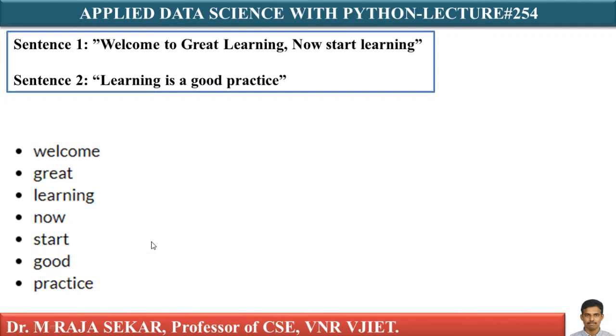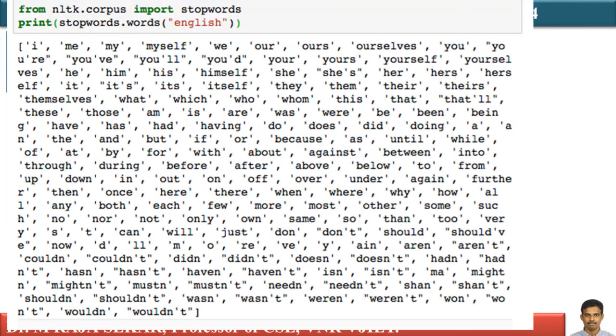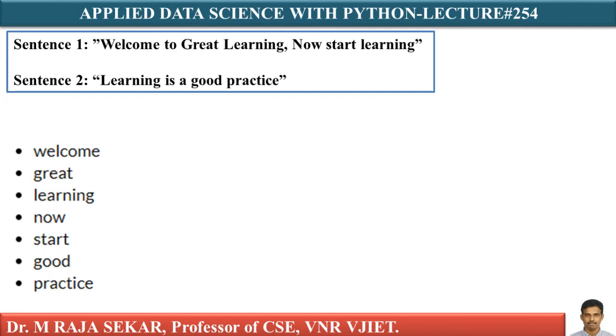Time being, just understand, in step 1 you have to convert this into lowercase letters. Step 2, remove special characters and stop words from the text. Stop words are the words that do not contain much information about the text, like is is a stop word, a is a stop word, the is a stop word, like this, isn't it? After applying these 2 steps, sentences are changed. How are these sentences changed? Just see how I can change these sentences. Let me write like this.